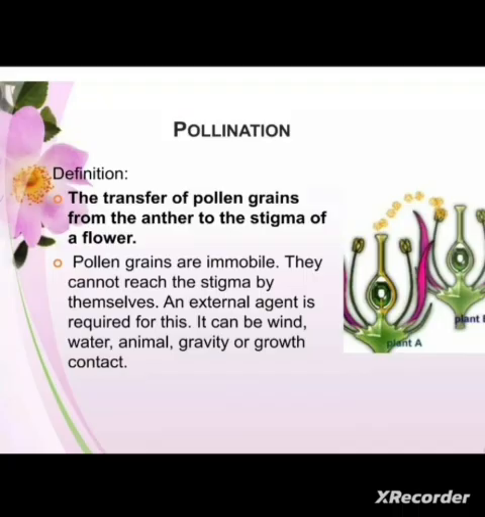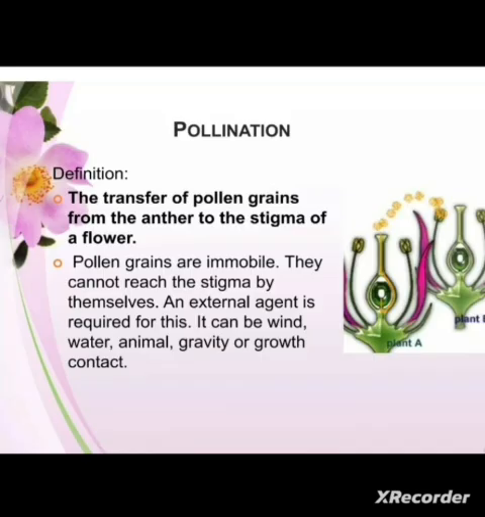This transfer can take place on the same flower, or on a different flower born on the same plant or a different plant. This whole process is known as pollination.